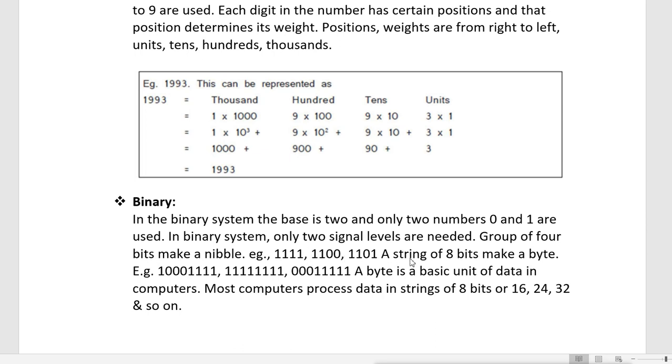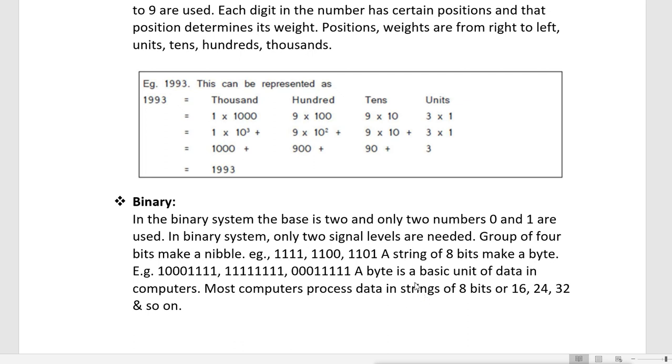A string of 8 bits makes a byte. For example, 1 2 3 4 5 6 7 8, these are all 8 bits. A byte is a basic unit of data in computers. Most computers process data in strings of 8 bits or 16 or 32 or 24 and so on.